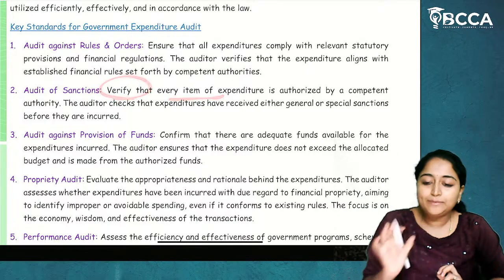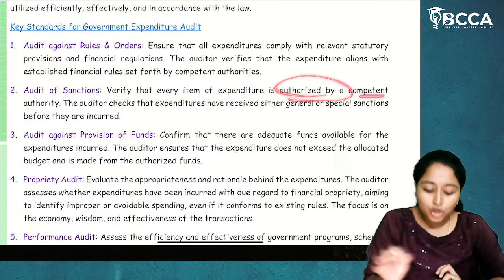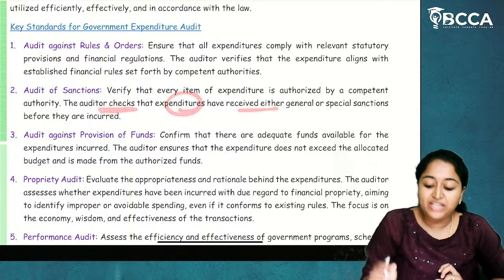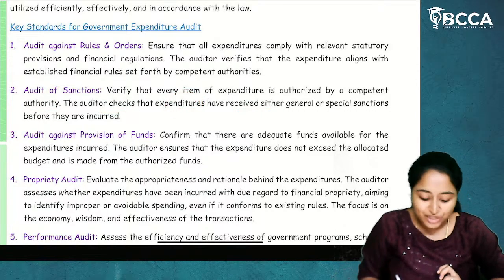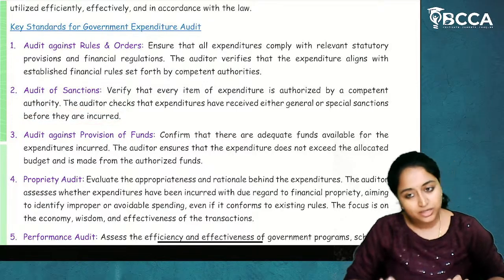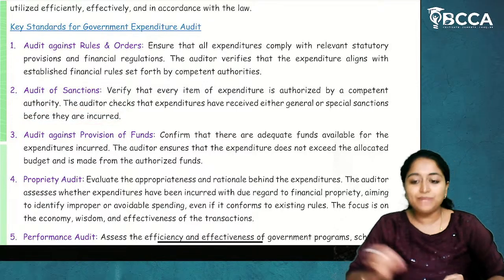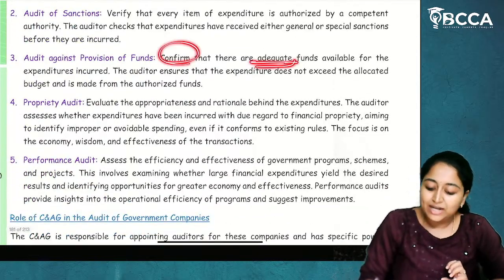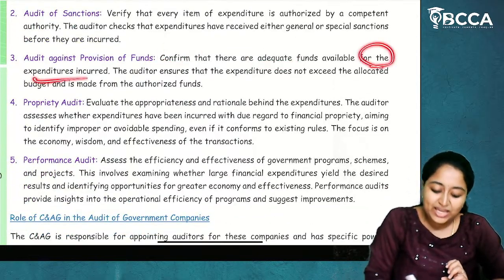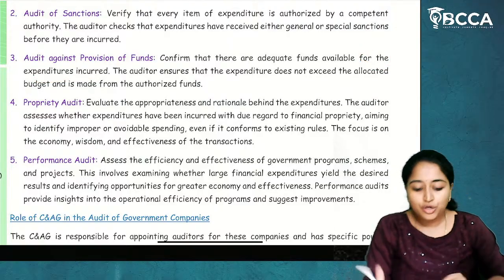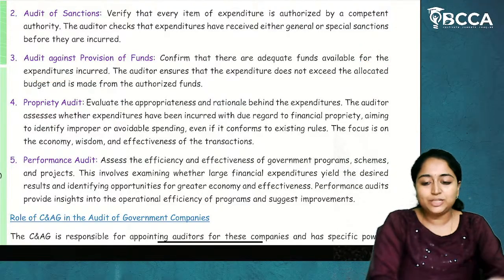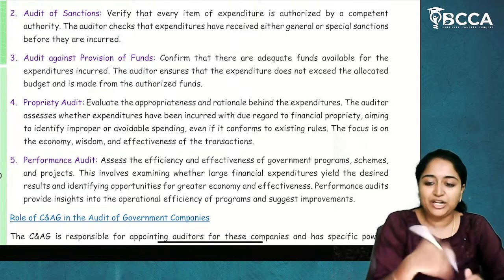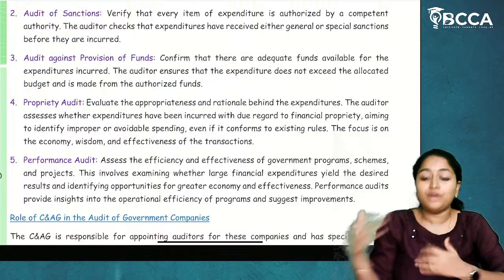Verify that every item of expenditure is authorized by a competent authority. The auditor checks that the expenditures have received either a general or a special sanction before they are incurred. So they have to bring a sanction, and based on that only they have to do the expenditure. Confirm that adequate funds are available for the expenditures incurred. So if you are doing an expenditure, the fund should be available. Without fund availability, if you are doing the expenditure, then it is of no use for future development.